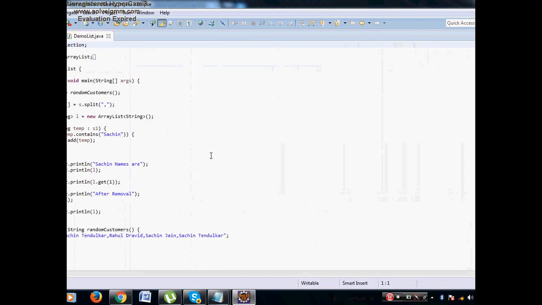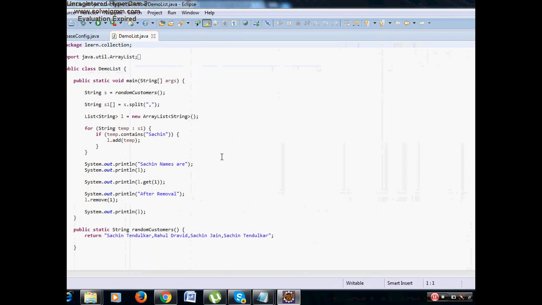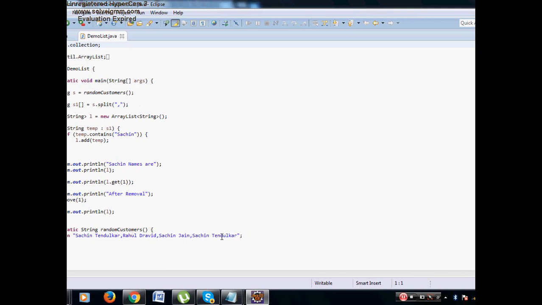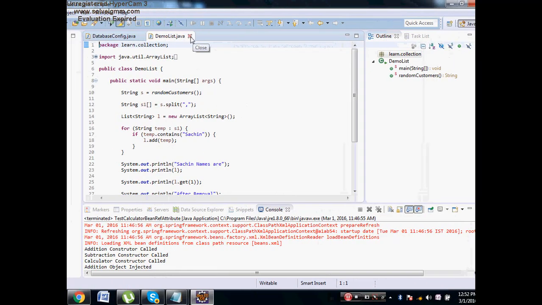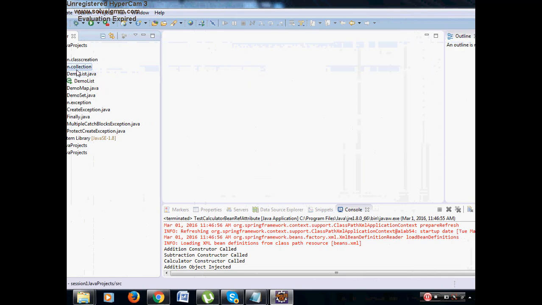Now see, what I have done is, here I have written a small program. Here there is Sachin Tendulkar, comma Rahul Dravid, comma Sachin Jain, comma Sachin Tendulkar. These are the 4 elements. Now I am calling this function, getting that and splitting with respect to comma, which gives me an array. Then I am looping through the array and adding it to the list. Because this is the first time, let me create the example from the beginning.